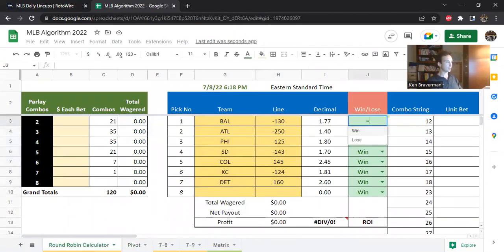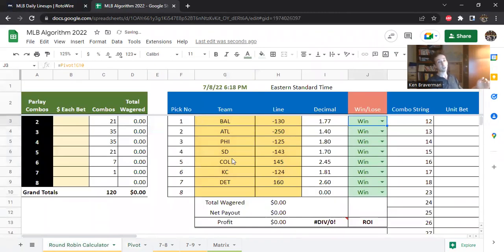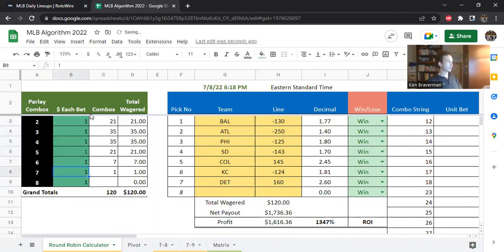You can also connect it right here. It's an equal sign, and you go into the pivot table and start to connect things to run simulations on what types of bets and whether or not games would have won or lost. But this is crazy because if you hit all those 7, I mean, this is like a $120 bet, right? Look at that. I mean, that paid $1,700 if you could catch all 7 of those.